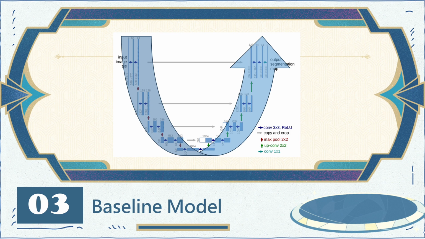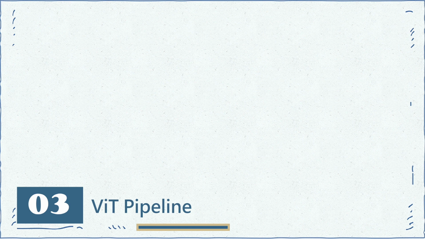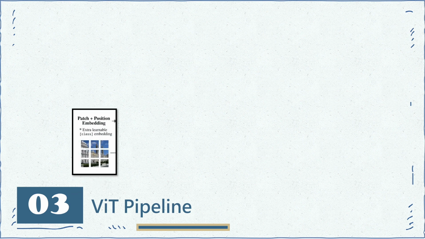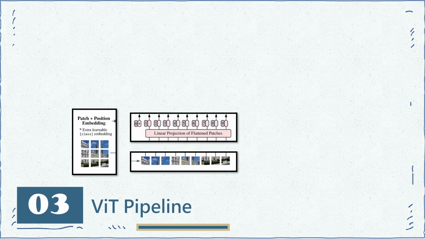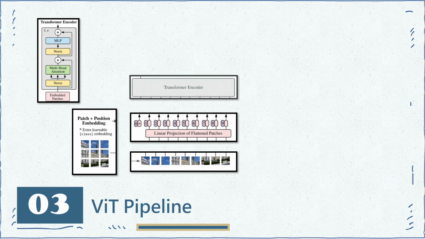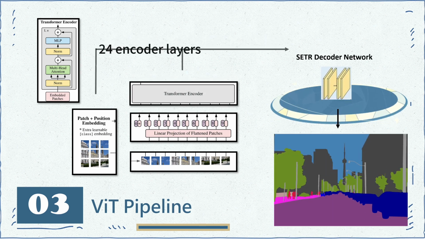Here is our baseline model, a UNet architecture, which is a very widely accepted architecture for its effectiveness in semantic segmentation tasks. We have implemented and trained a UNet model from scratch. Here is our main primary model. It's also an encoder-decoder network, but with a vision transformer taking position and patch embedding as input, where patches are partitions of an image, and they are fed to the transformer encoder layer, which produces an embedding. This embedding will be fed into our decoder network, shown to the right.